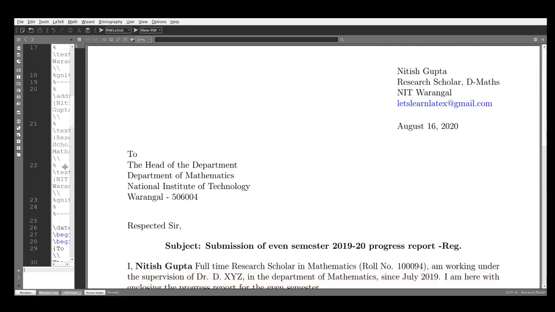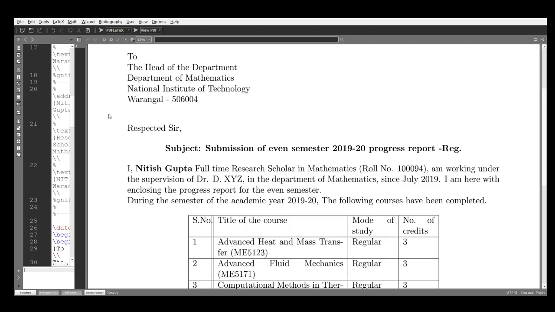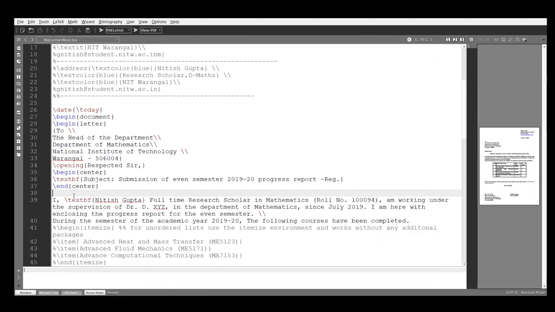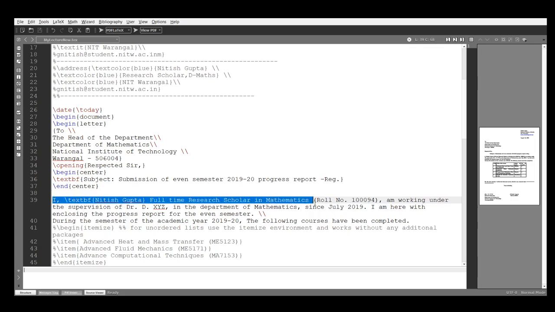Now see this. This is in the center of this application or letter. So we completed this, respected sir. Now the subject. After that you have to write your text. Just simply write a text. This is the text: I, Nitish Gupta, full-time research scholar in mathematics.